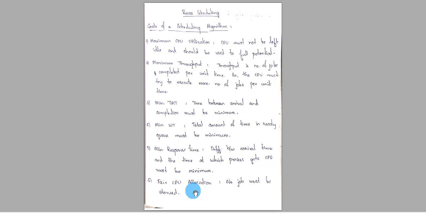So these are all the goals of a scheduling algorithm. The scheduling algorithms that we are going to consider must ensure all these are implemented. In that way, we'll achieve efficiency and high performance. I hope you understood all these goals of a scheduling algorithm. Next, we'll see different scheduling algorithms.